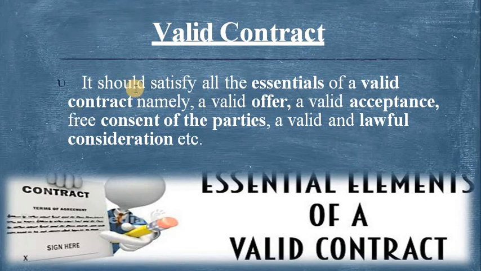As you know, as per the Indian Contract Act, the essentials of a valid contract are offer and acceptance, creating a legal relationship, capacity of parties, free consent, possibility of performance, and lawful consideration. So the contract must have the essentials of a valid contract. That is one of the first essentials.